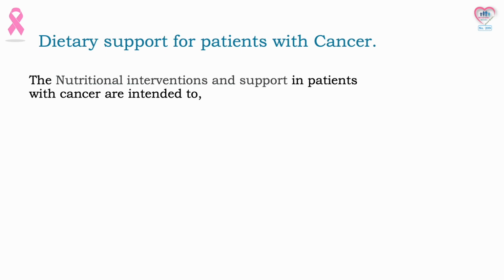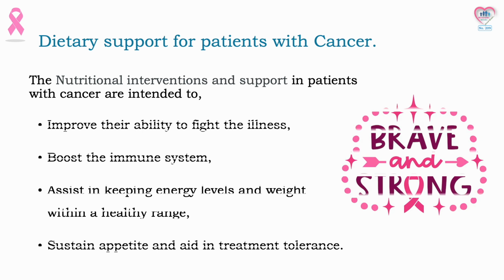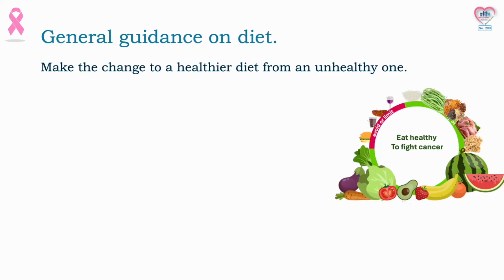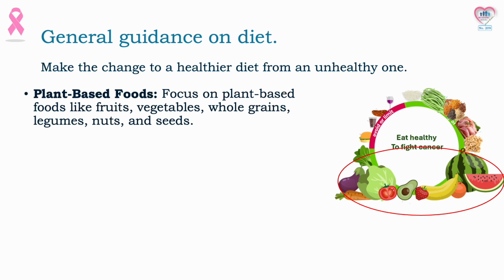The nutritional interventions and support in patients with cancer are intended to improve their ability to fight the illness, boost the immune system, assist in keeping energy levels and weight within a healthy range, sustain appetite, and aid in treatment tolerance. As a general guidance on diet, patients with cancer should make the change to a healthier diet from an unhealthy one. To be specific, they must focus on plant-based foods like fruits, vegetables, whole grains, legumes, nuts, and seeds.